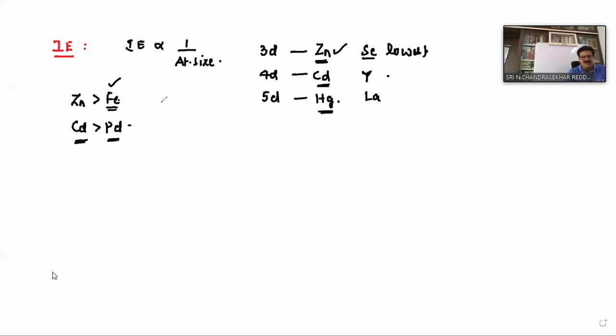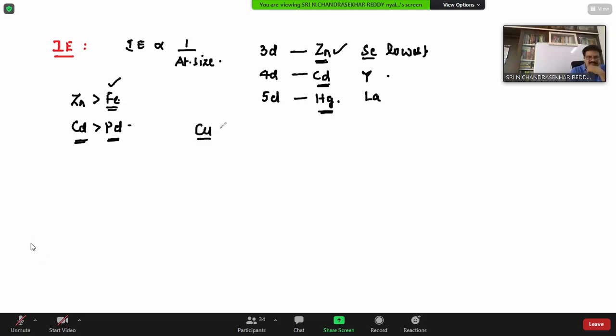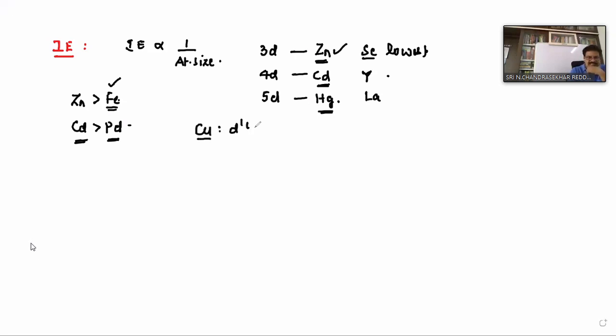Next, if you take copper, it has the configuration D10S1. The second ionization energy, I2, of copper is much greater than I1 of copper. The reason is that after removing one electron, it gets a stable configuration, therefore I2 is more. This is what we can discuss within a series.